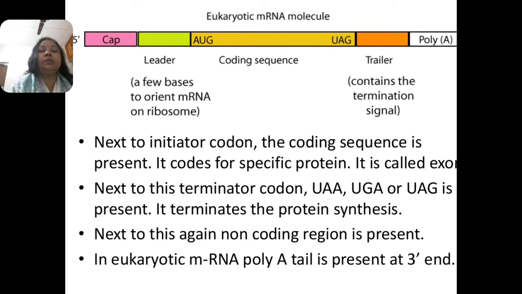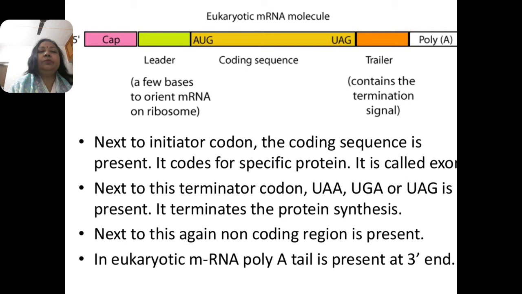This is the sequence: the cap, after that the leader, a few bases to orient the messenger RNA on the ribosome, AUG, the coding sequence, UAG, then the trailer, and after that the polyadenylate, known as the poly A tail, is present at the 3' end.